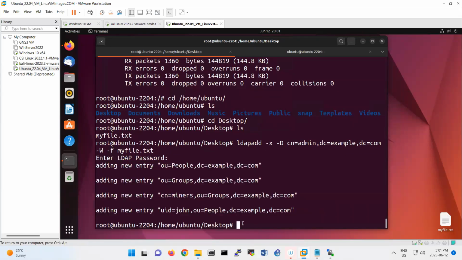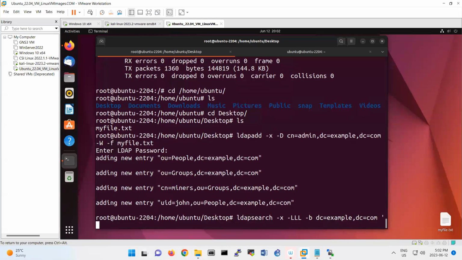You run ldapsearch -x -LLL -b dc=example,dc=com, and then the user that we are looking for, uid=john, and then cn gidNumber.